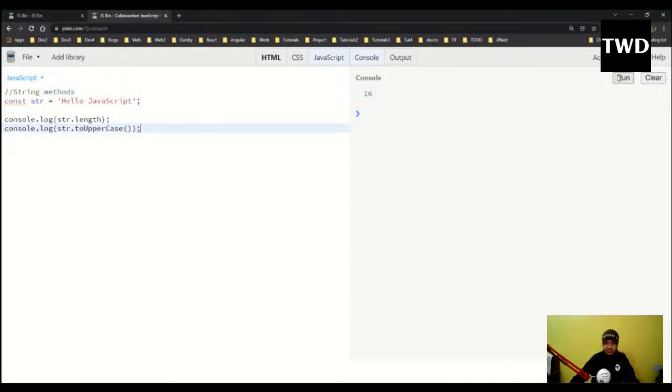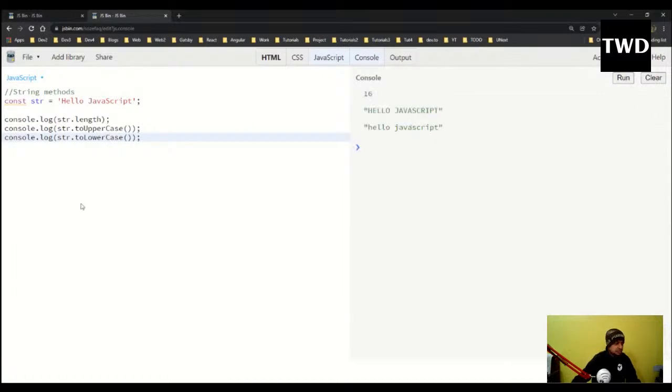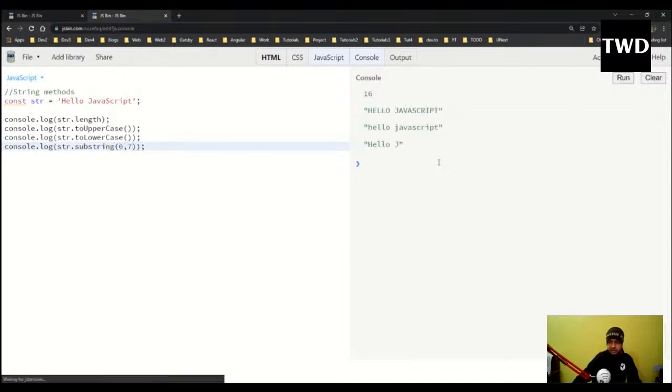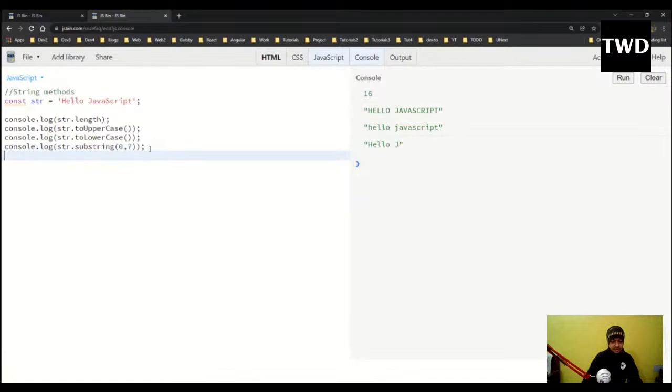Okay, so if I run it, see, hello, clear it, Hello JavaScript. Okay, see everything is uppercase. So similar to that, I can make everything lowercase. Clear it, run it, hello javascript, lowercase. Then there are some other good things also, like str.substring 0, 7. So if I do this, it will give me from 0 to 7, it will give me the substring.